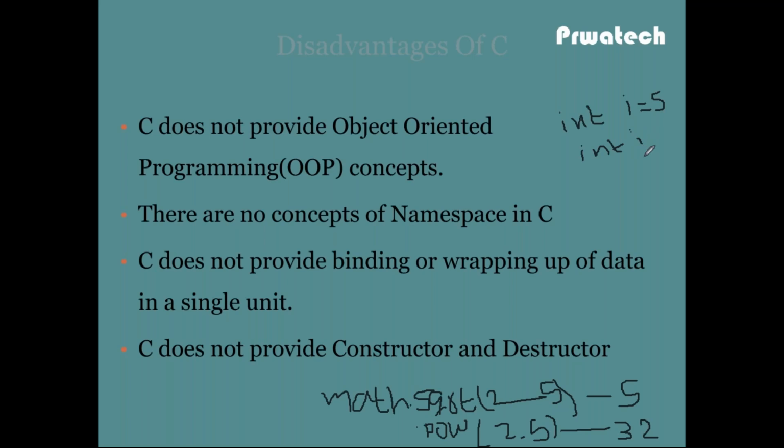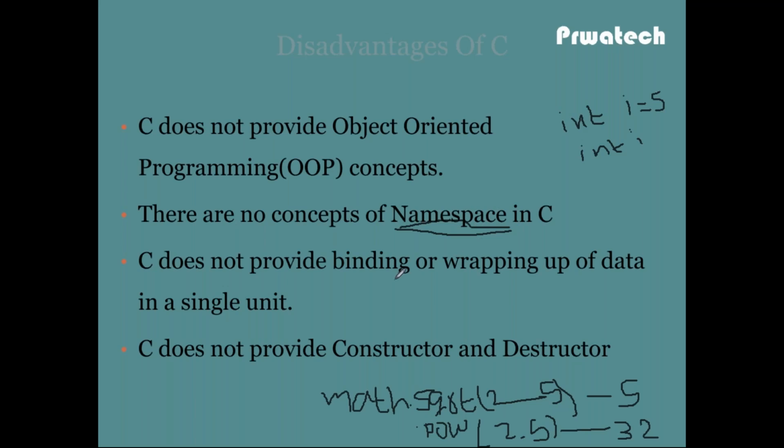This time the compiler throws the error that i is already declared, the variable i is declared, so multiple declaration happened. This type of error is thrown by the compiler. This can be resolved using namespace. So there is no namespace concept in C.